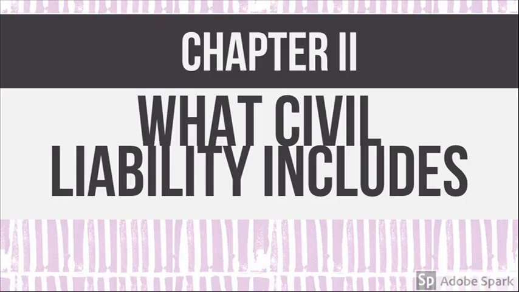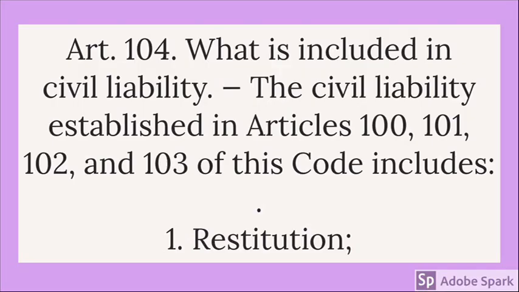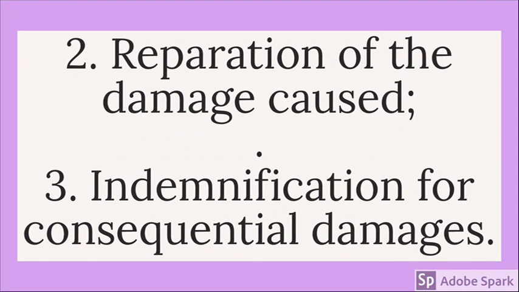Chapter 2. What civil liability includes. Article 104. What is included in civil liability? The civil liability established in Articles 100, 101, 102, and 103 of this Code includes: 1. Restitution; 2. Reparation of the damage caused; 3. Indemnification for consequential damages.